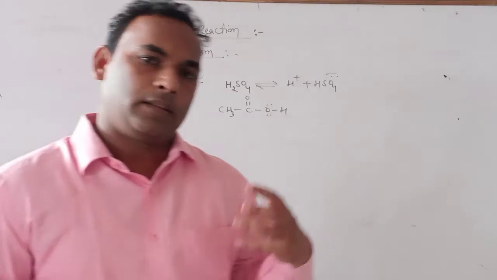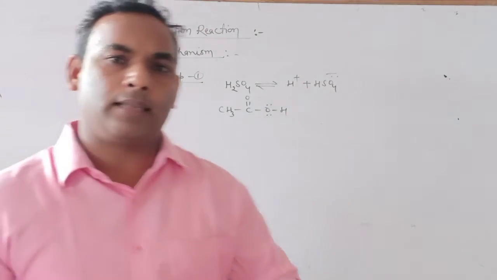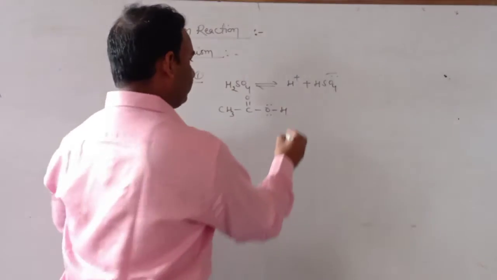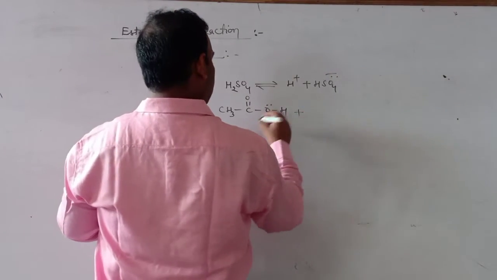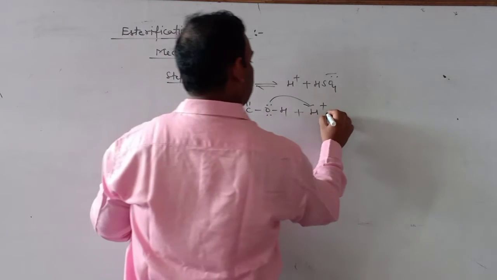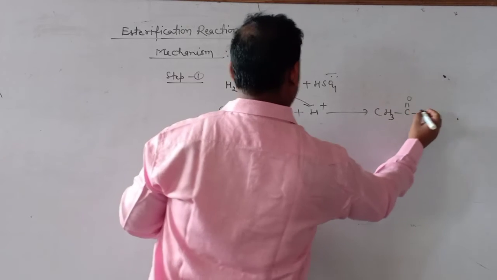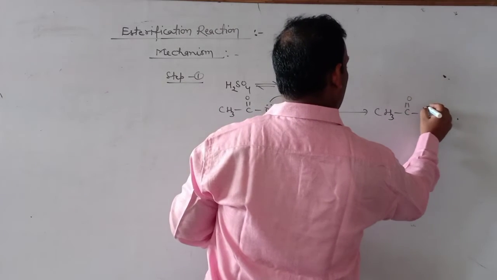We can take both acetic acid as well as alcohol as a starting material. So we take carboxylic acid as a starting material. We get an intermediate which is called oxonium ion.